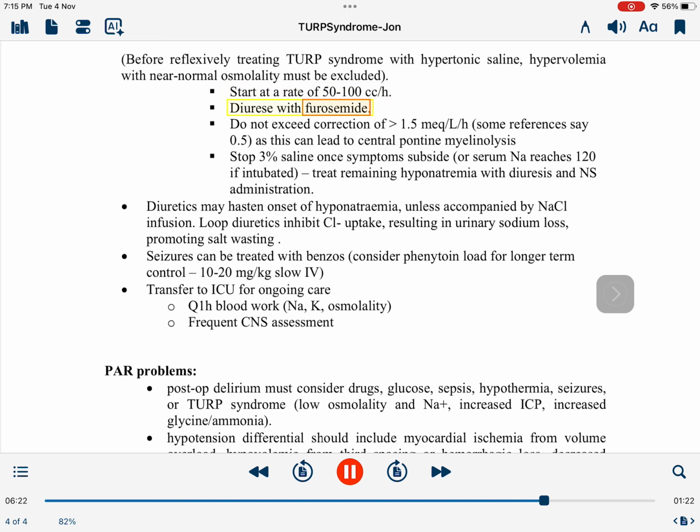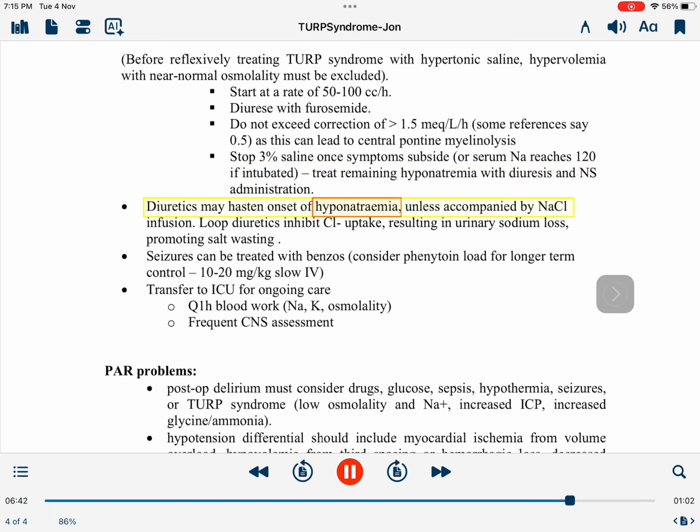Diurese with furosemide. Do not exceed correction of 1.5 mEq/L/hr as this can lead to central pontine myelinolysis. Stop 3% saline once symptoms subside, or serum Na reaches 120 if intubated. Treat remaining hyponatremia with diuresis and NS administration.